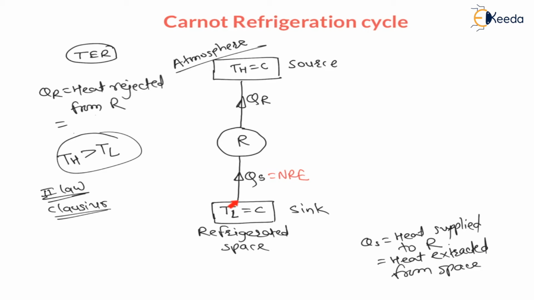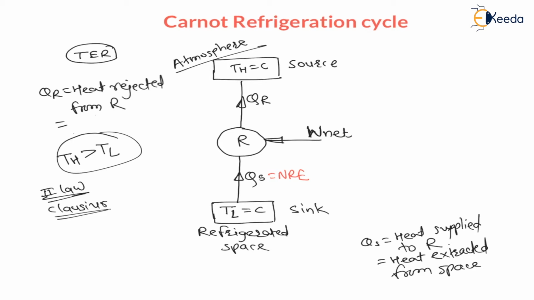If I want to transfer heat from lower temperature to higher temperature, then we have to give one input. Therefore the refrigerator is consuming net work input, right? This is the net work given to the refrigerator. Therefore without net work input we cannot flow heat from low temperature to high temperature. This is the Clausius statement. Or, a refrigerator which can flow heat from low temperature to high temperature without any work input is impossible. This is also the Clausius statement.